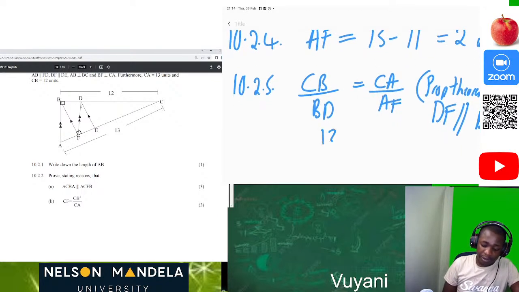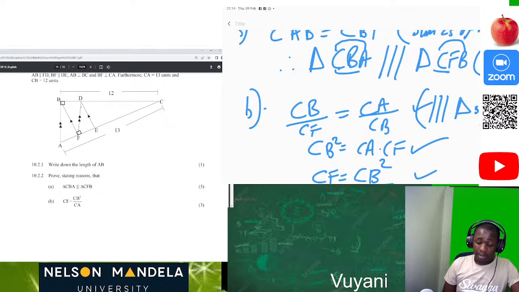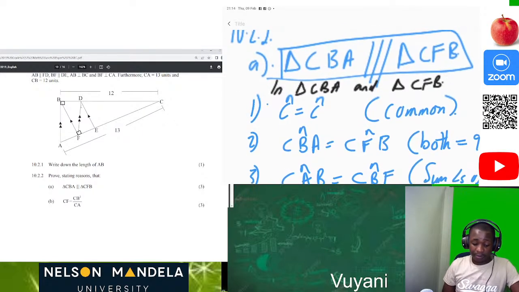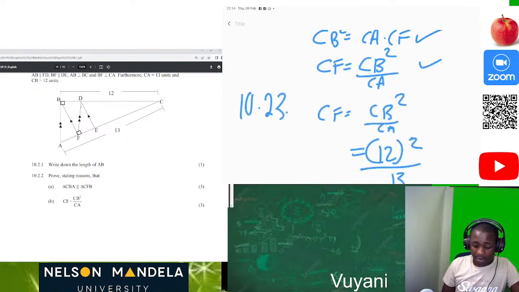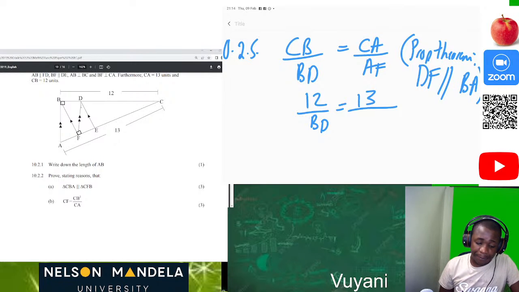Then after that, let's look for the value of BD. We know that CB is 12 over BD. Our CA, where are you, CA? CA is 12. Sorry, it's 13. What is our AF?